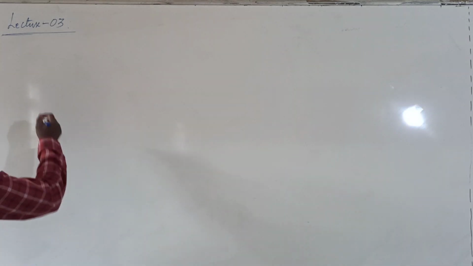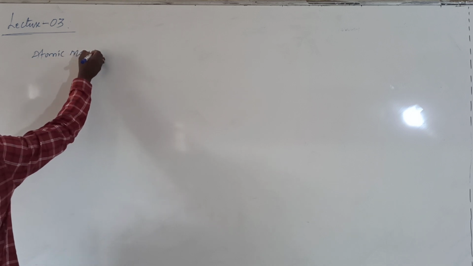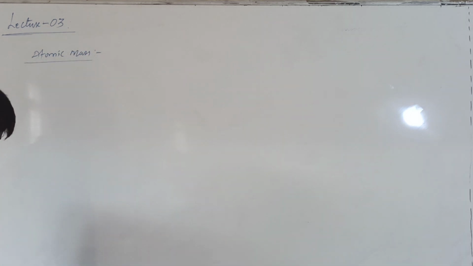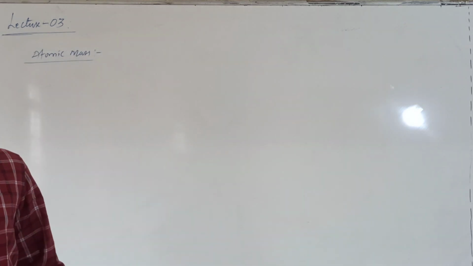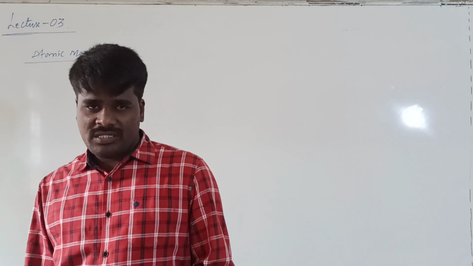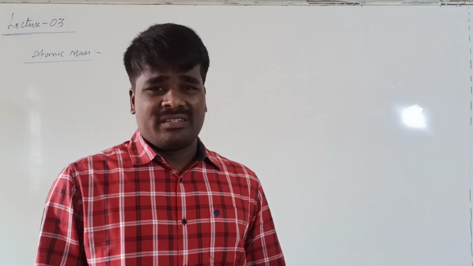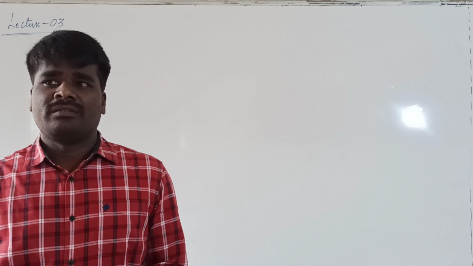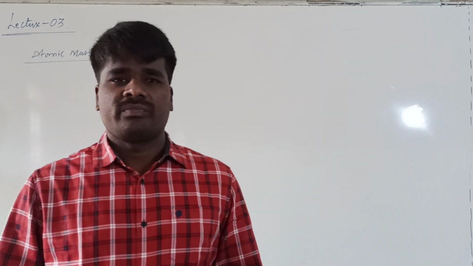First of all, let us see what is atomic mass. Generally, there are two terms: one is atomic number and another one is mass number. Most of you have a misconception that these two terms are the same. Actually, these two terms are not the same.